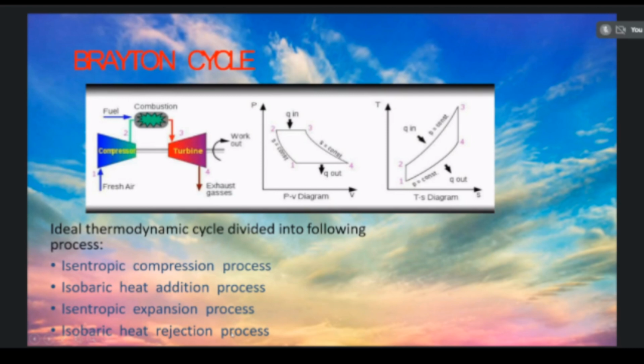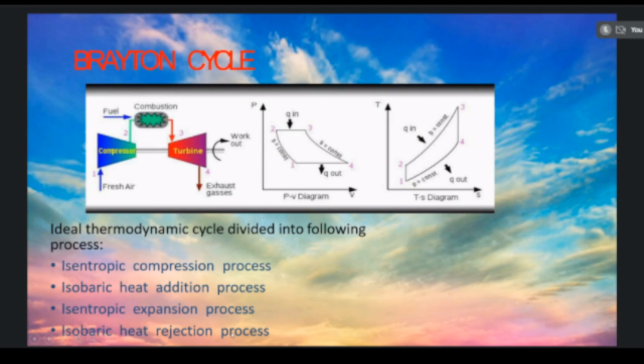Then when the high pressure gases enter the turbine, that is the isentropic expansion process, which is achieved in the turbine, that is 3 to 4. Finally, the isobaric heat rejection process is provided at the end of the nozzle. So these 4 processes make up the Brayton cycle.